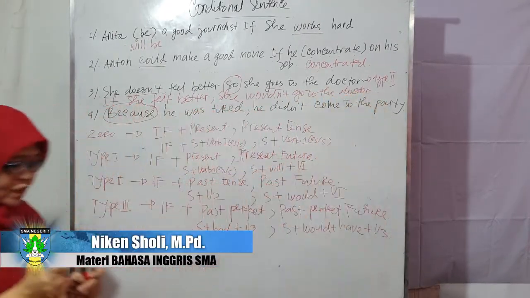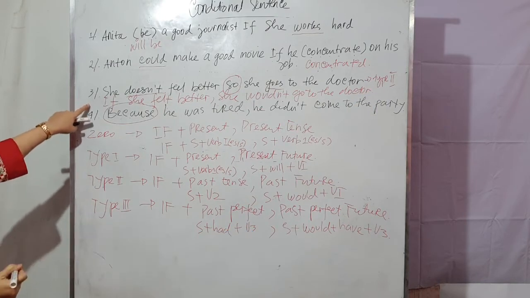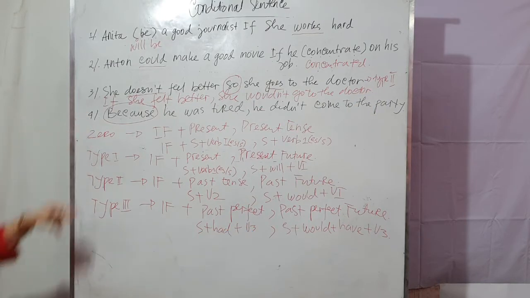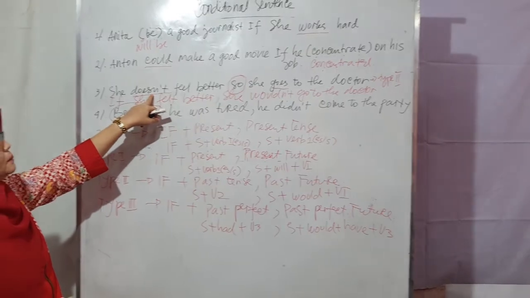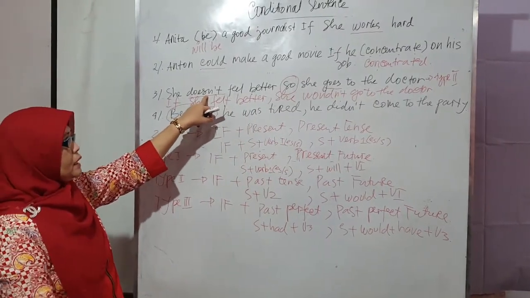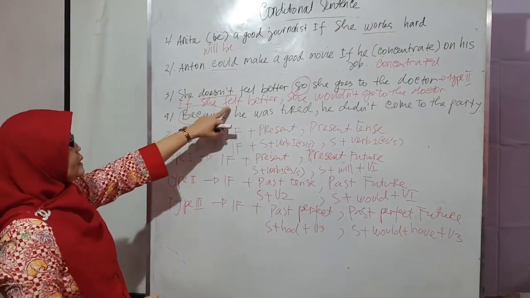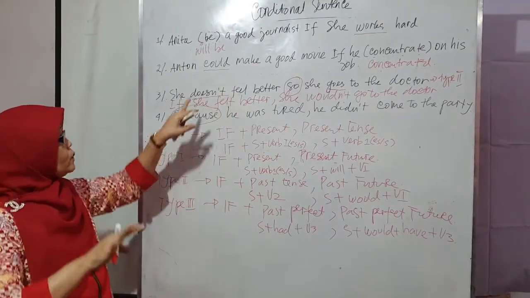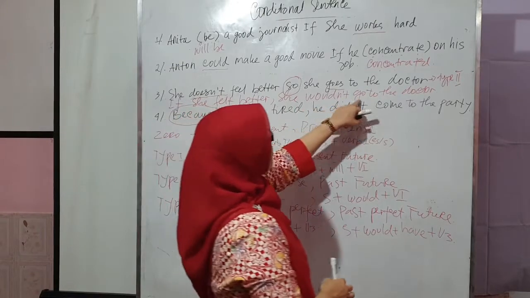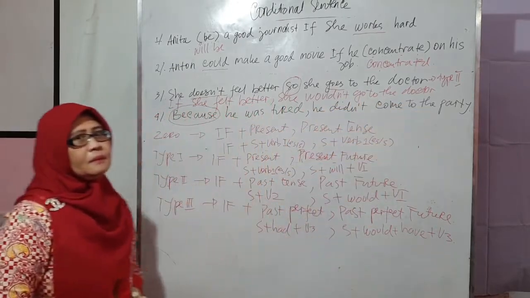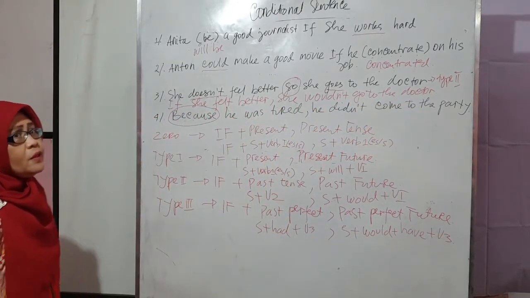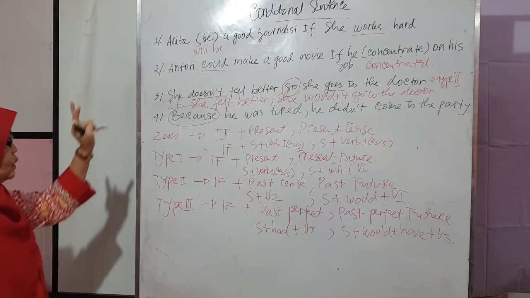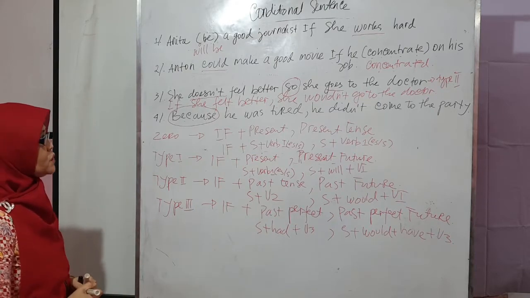This is the change from the fact into the conditional sentence. Look at here. Present tense, it must be type 2, that is past tense. If she felt better, that is opposite to the fact. She would not go to the doctor. Do you understand, students?